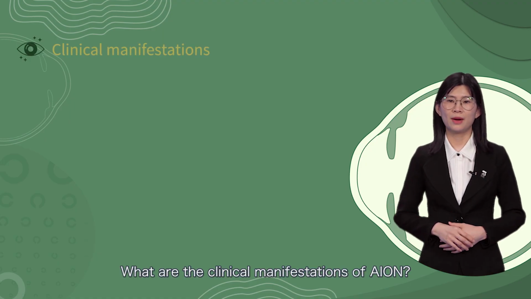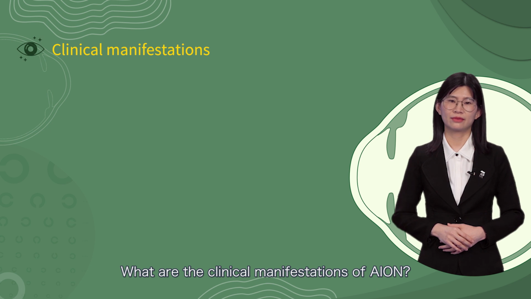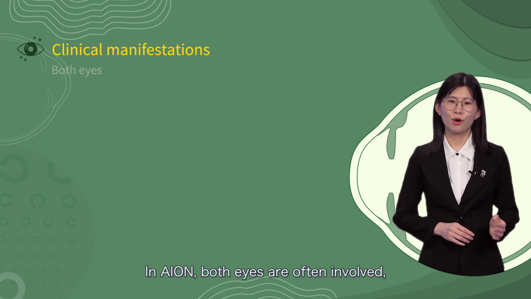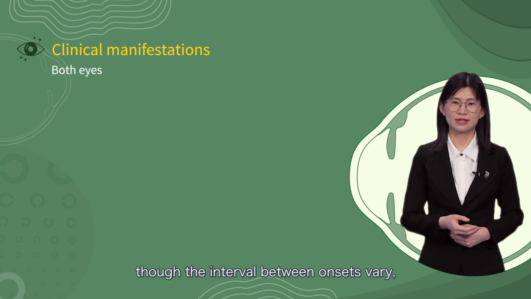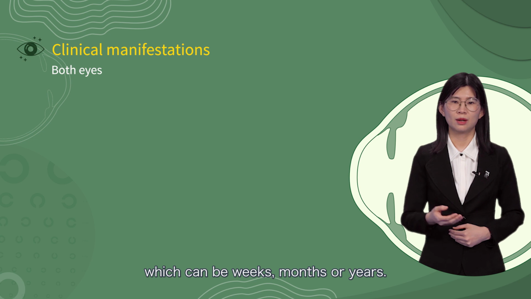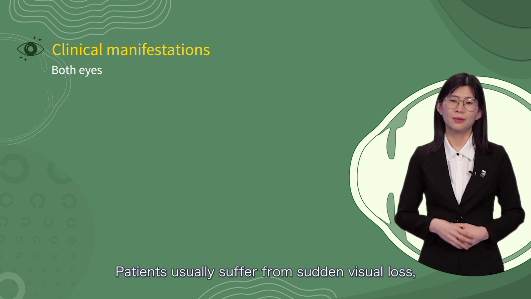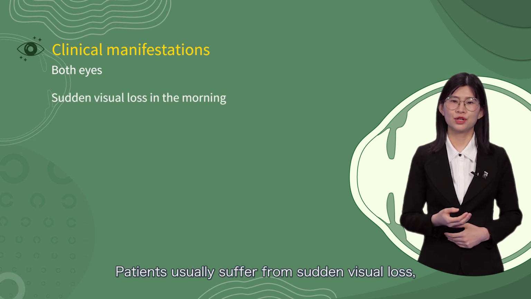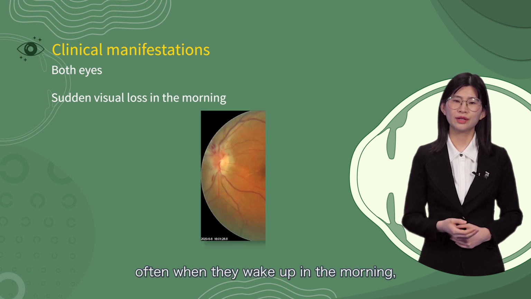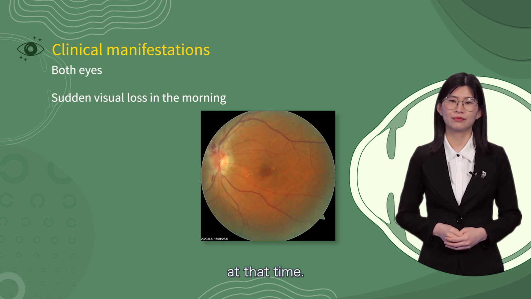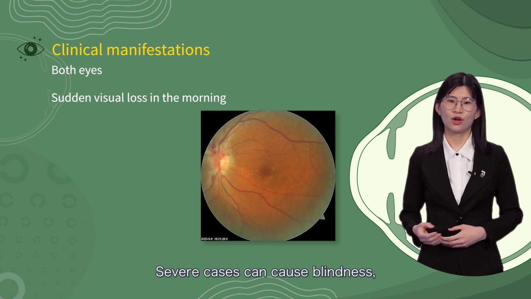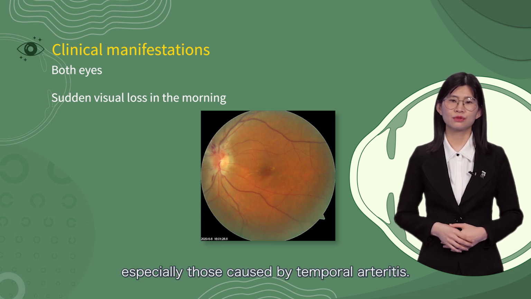What are the clinical manifestations of AION? In AION, both eyes are often involved, though the interval between onsets varies, which can be weeks, months, or years. Patients usually suffer from sudden visual loss, often when they wake up in the morning because of the low perfusion pressure of the short ciliary artery at that time. Severe cases can cause blindness, especially those caused by temporal arteritis.